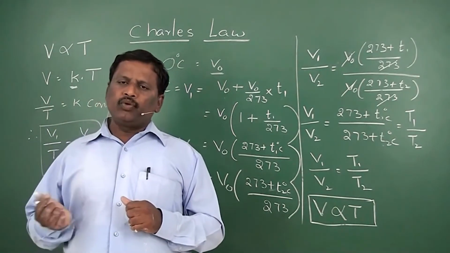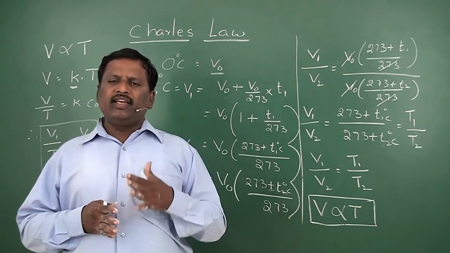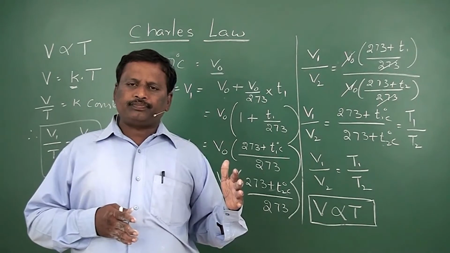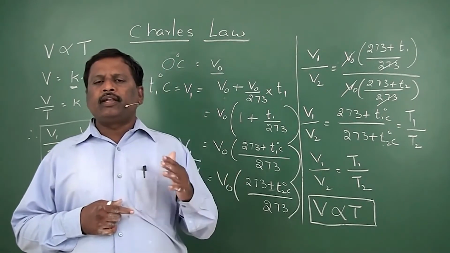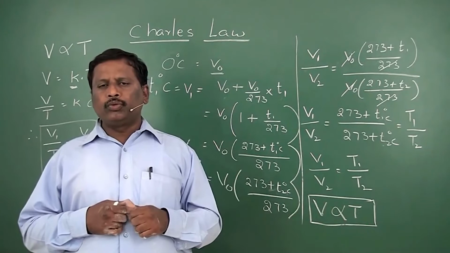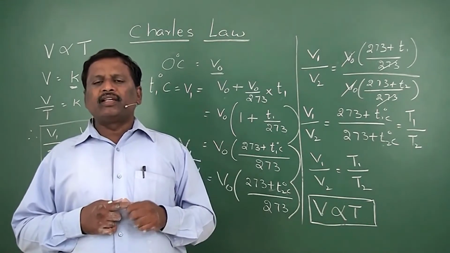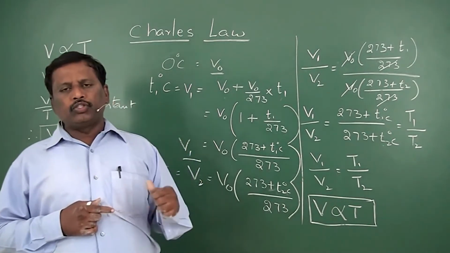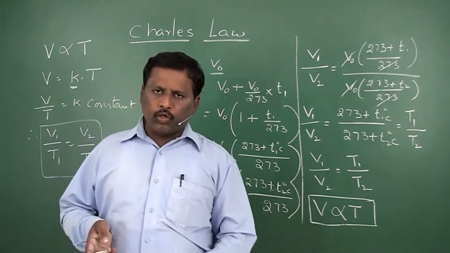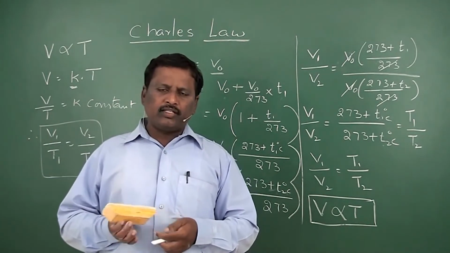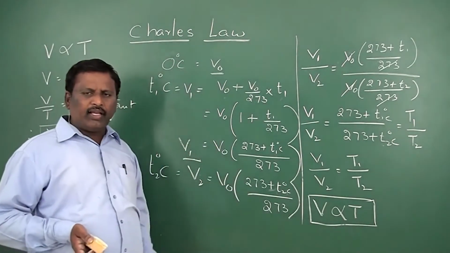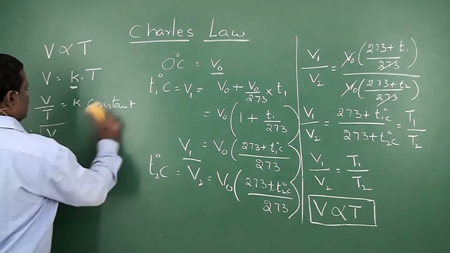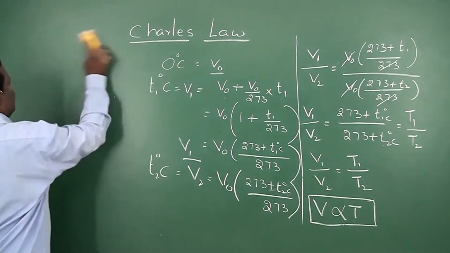From this, he proved that the volume of the gas is directly proportional to absolute temperature. Absolute temperature means if you add 273 to the centigrade scale, you will get the temperature in Kelvin scale. Let us do some problems based on this. Before that, let us see the graphical relationship between volume and temperature according to Charles' law.